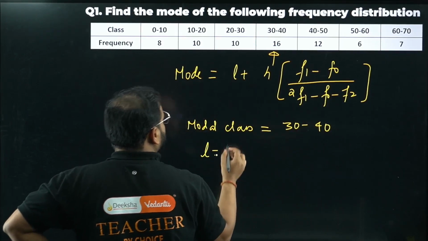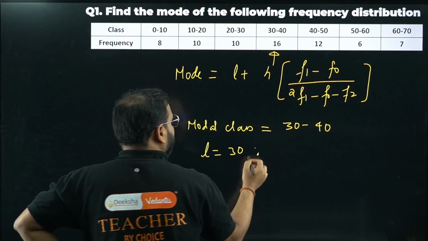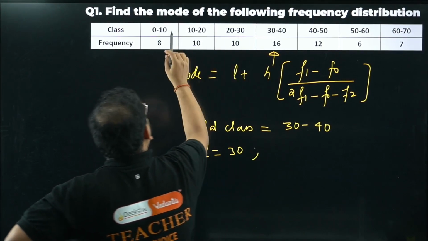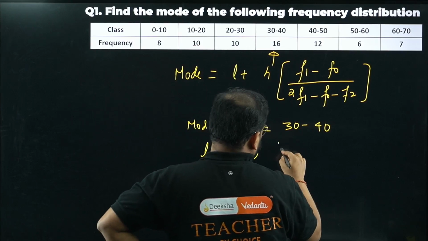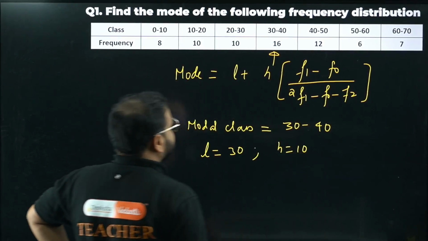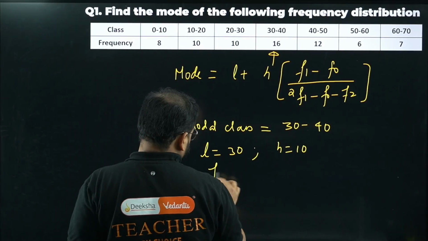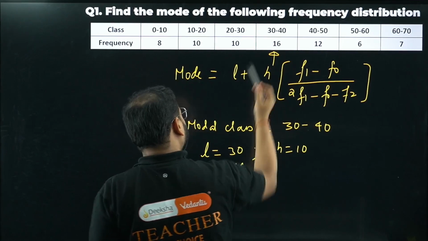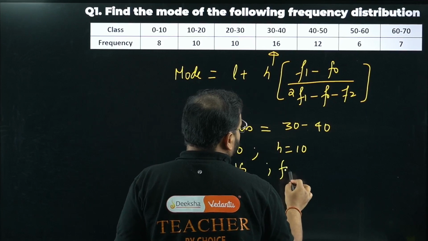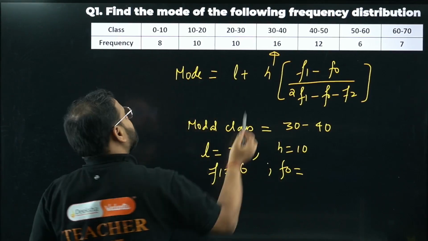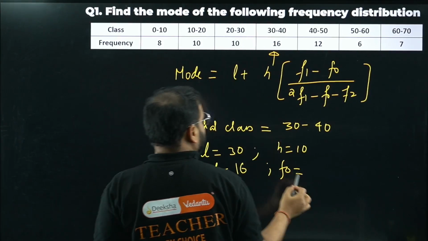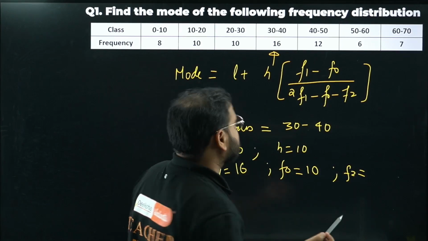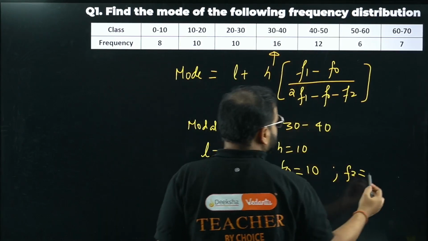Now I can write all the values. L is 30, the lower limit of the modal class. What about h? Class size is 10 here, 10 here, 10 here. Check this, 0 to 10, 10 to 20, like that. Class size is 10. f1 is the frequency of the modal class, so 16. f0 is the frequency of the class before the modal class. What is the frequency? 10. f2 is the frequency of the class after the modal class, 40 to 50, frequency is 12.